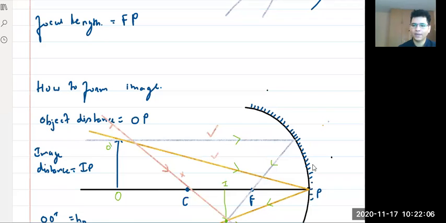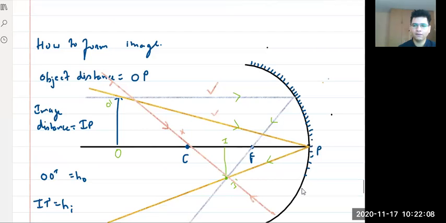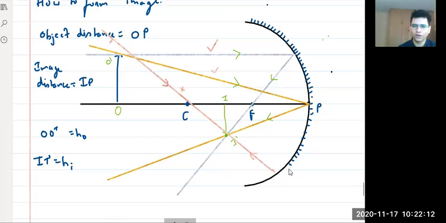I hope everyone remembers the terminology: center of curvature, radius of curvature, focus, pole, image distance, object distance, right? All of you remember those things? Anyone who doesn't remember, please let me know. Yes, very good.